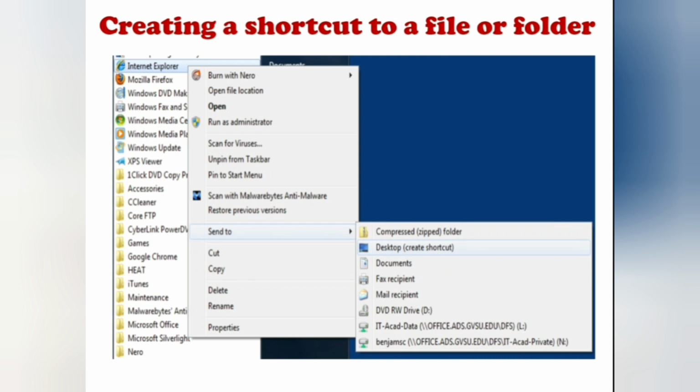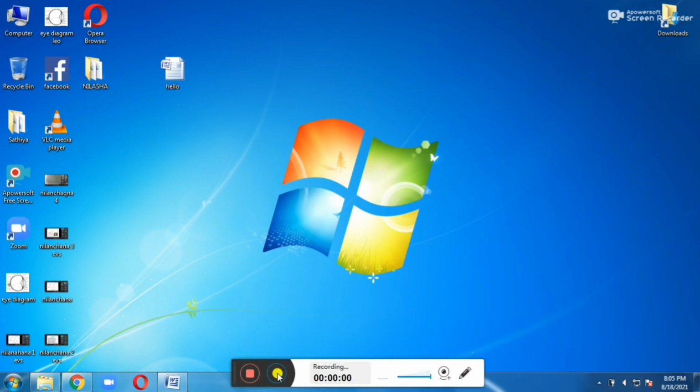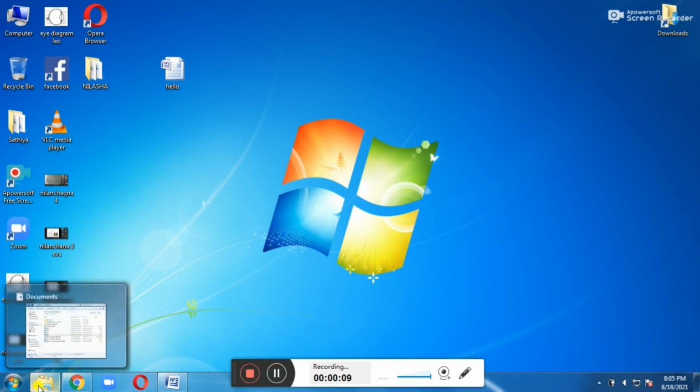Could you understand how to create the shortcut to a file or folder? For creating the shortcut for a file or folder, first we choose the file. I am going to choose from documents.